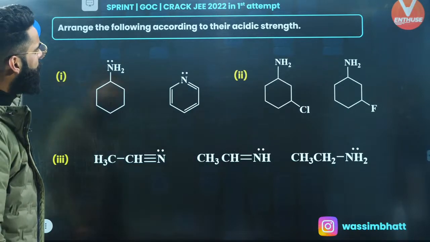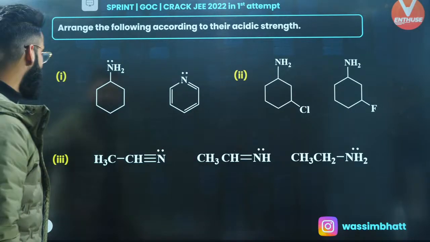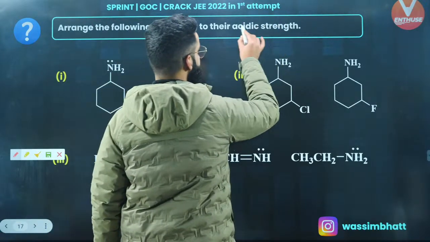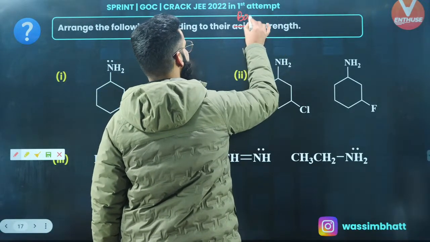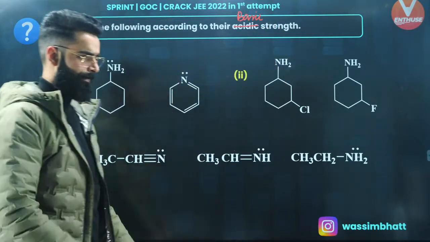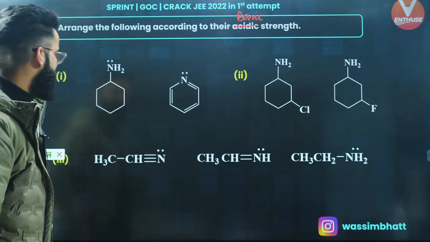Okay, arrange the following according to the acidic strength. It's not acidic strength, it's basic strength. Arrange the following as per their basic strength, right?